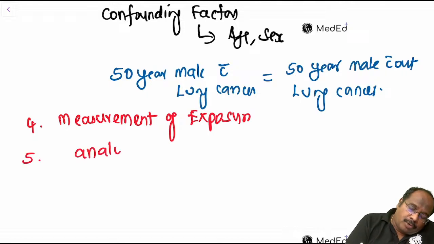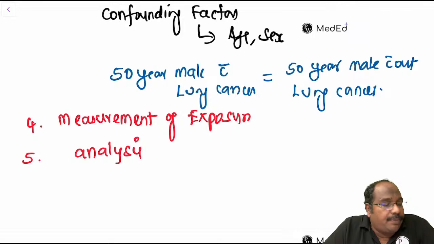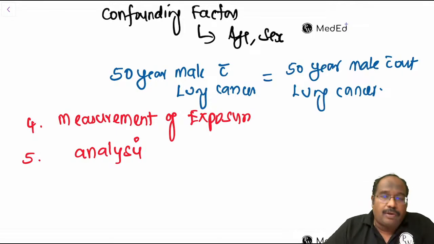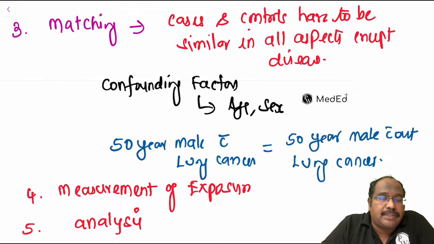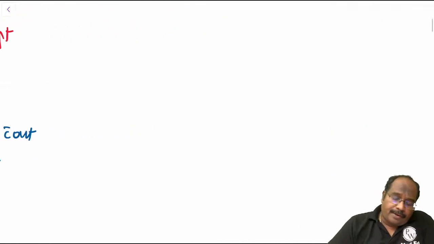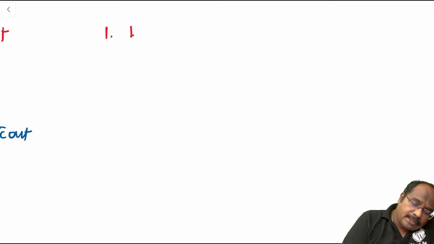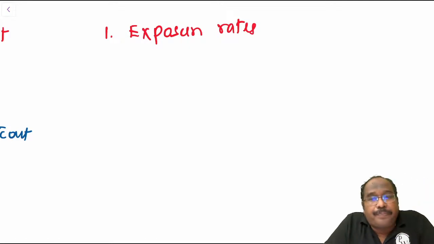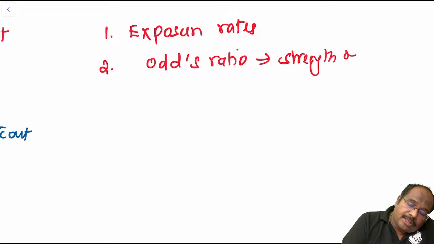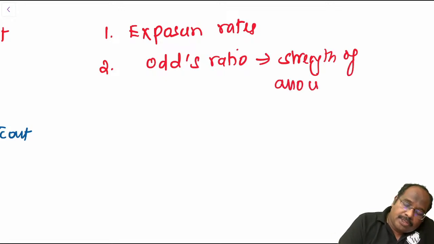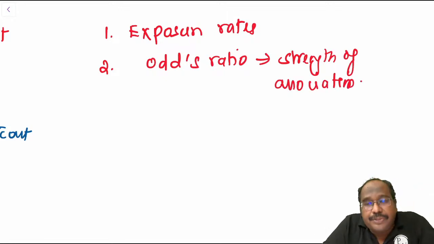The fifth step, you are going to do analysis. What will you find here? Two things you will find. First, exposure rates you will find. Second, you will find the odds ratio, which measures the strength of association.